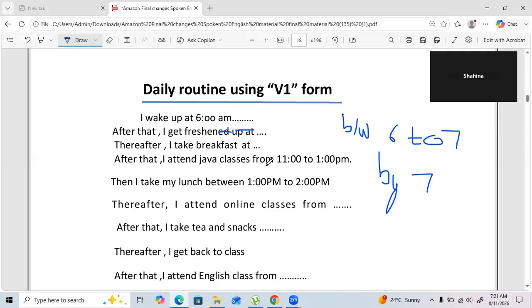In case of classes, very important. Let's say you attend an English class, so you can say I attend my English class from 7 to 8. From means from this time to this time, the starting time till the ending time. Always do remember. And at means exactly at this time I do this task, so don't always go with at. Then, as you can see, I take my lunch between 1 and 2. Between means any time between that, but don't say from 1 to 2. Why? Because if you say from 1 to 2, it means you start at 1 and continue till 2. That's absolutely wrong. Fine.